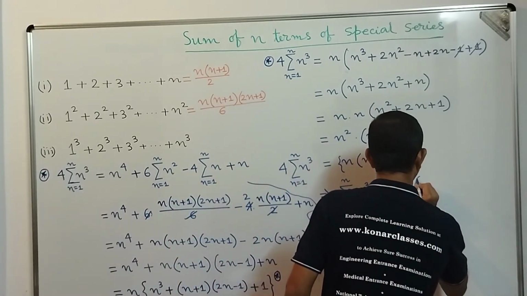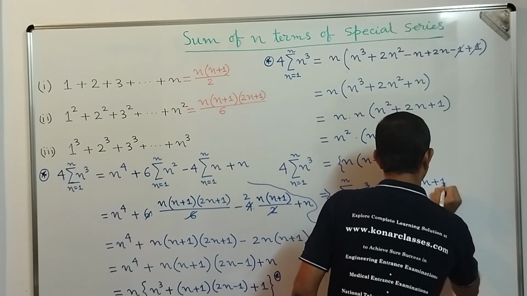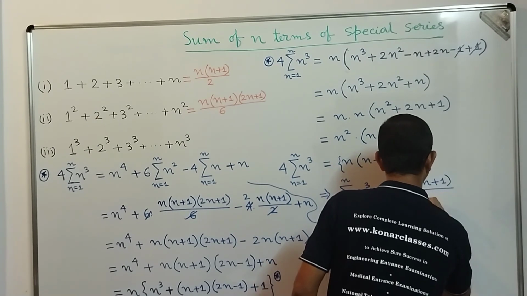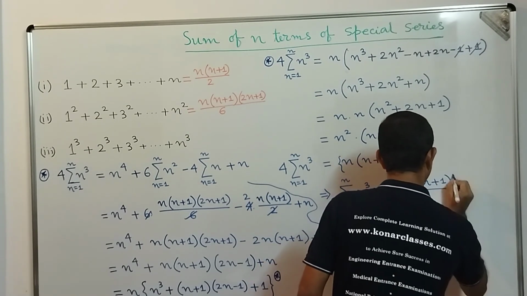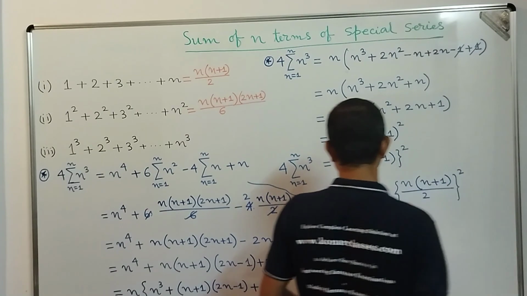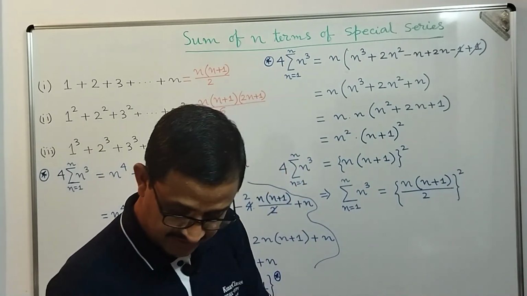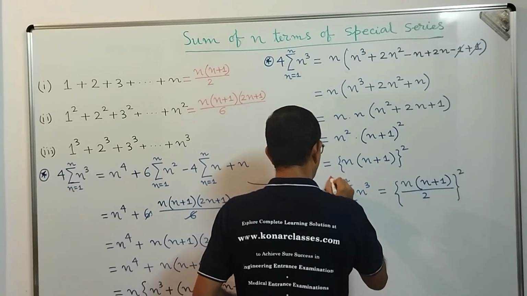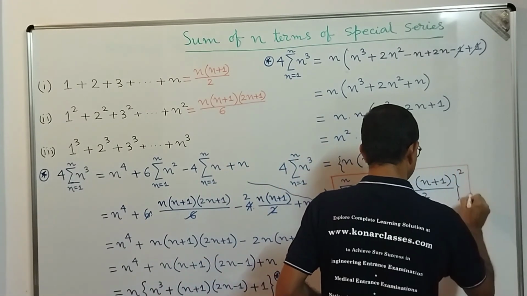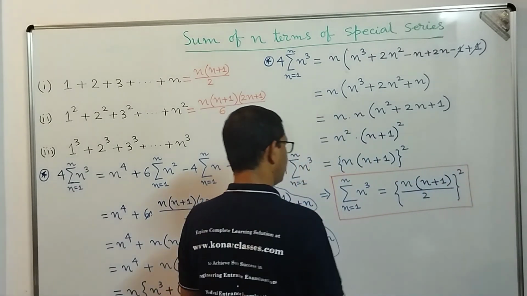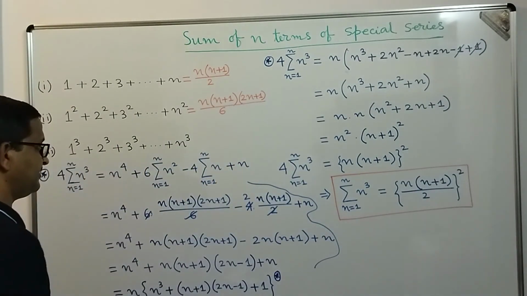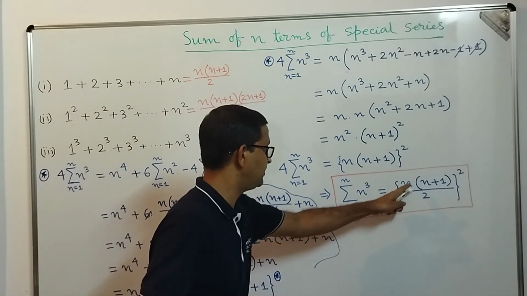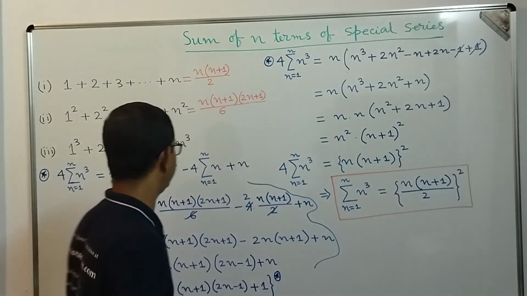So we will get n into n plus 1 divided by 2 complete whole square, correct? This is the result we get, dear students: the summation of n cube, that means the sum of the cubes of the first n natural numbers, is equal to n into n plus 1 by 2 whole square.